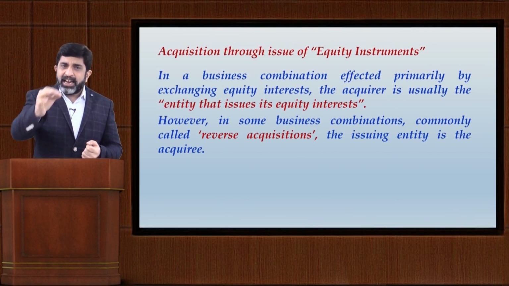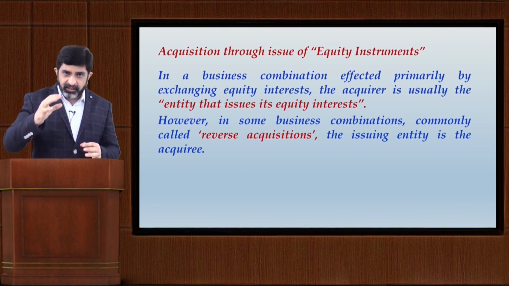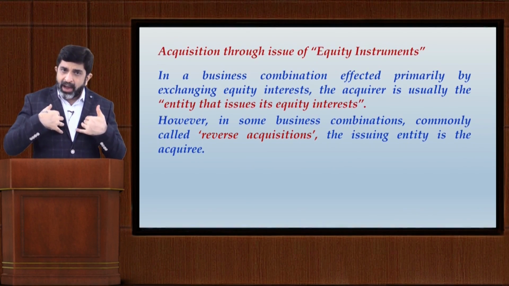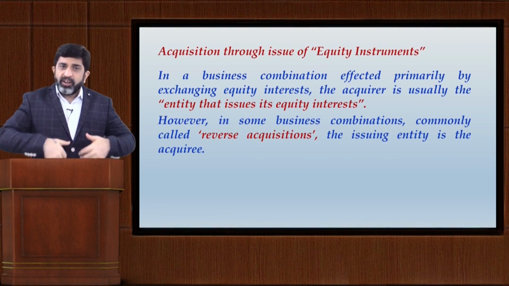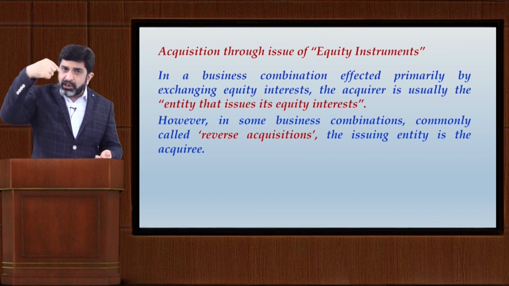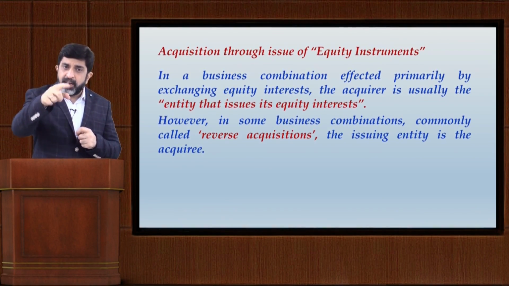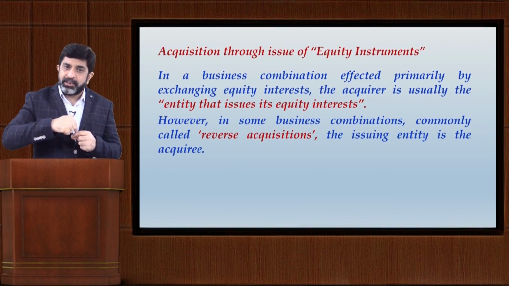And to settle that consideration, this time I am issuing my own equity shares. After the whole transaction is complete, I am the acquirer generally, but now you will look into one thing: because I have given you my equity shares, you become one of the equity shareholders in my company, that is X Limited. After the transaction, you become one of the shareholders of X Limited.